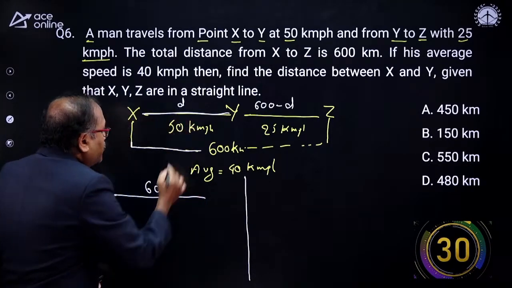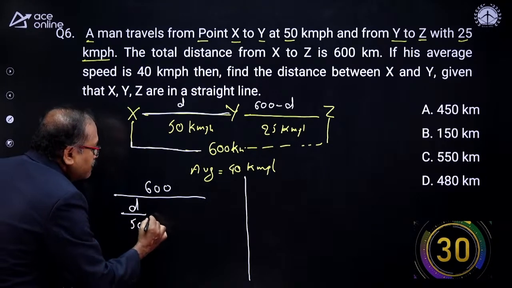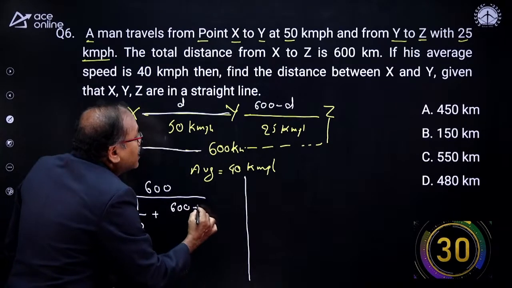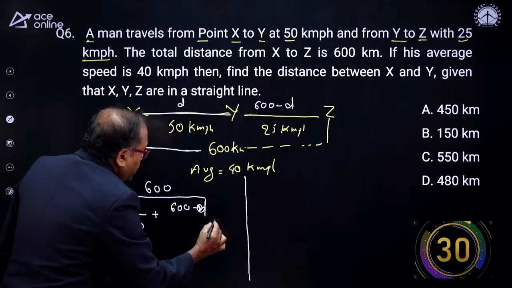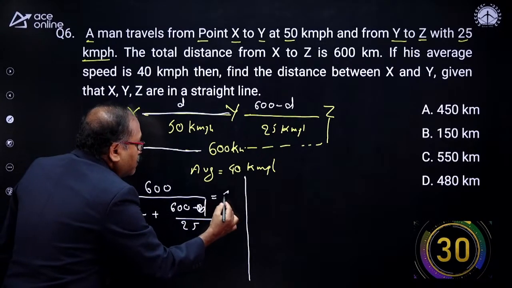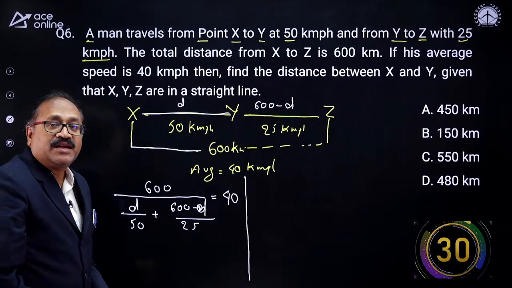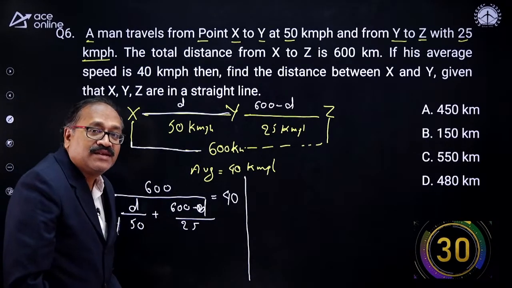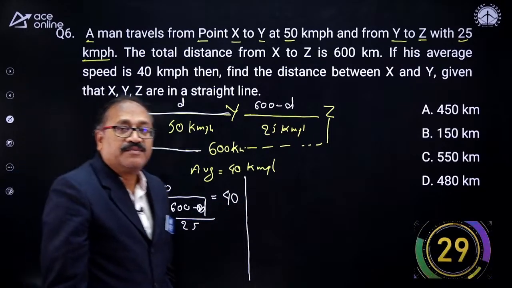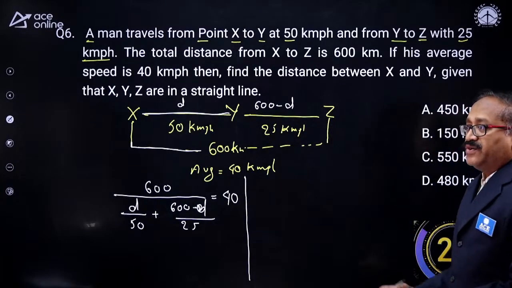So what is the time here? The time here is D by 50, plus here it is 600 minus D by 25. This is the total time, and the average speed 40 is already given to us. Then I can find out what D is. Here is your 30 seconds, my young friends, upcoming bank officers or income tax inspectors. Now you answer the question.